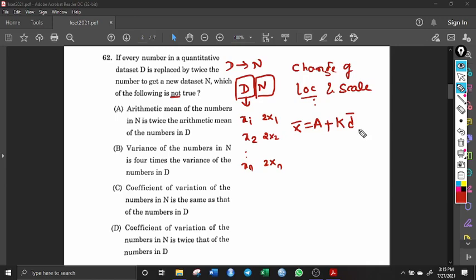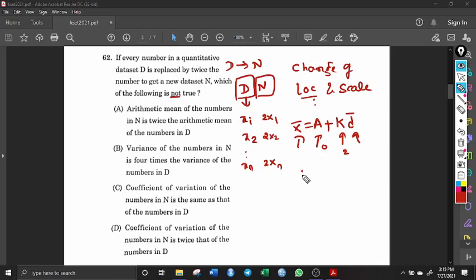Now consider the first statement: the arithmetic mean of the numbers in n is twice that of this one. Here a is 0 because he is not adding or subtracting anything. Since he is multiplying 2 times, the value of k is 2. Okay, now let us see that.